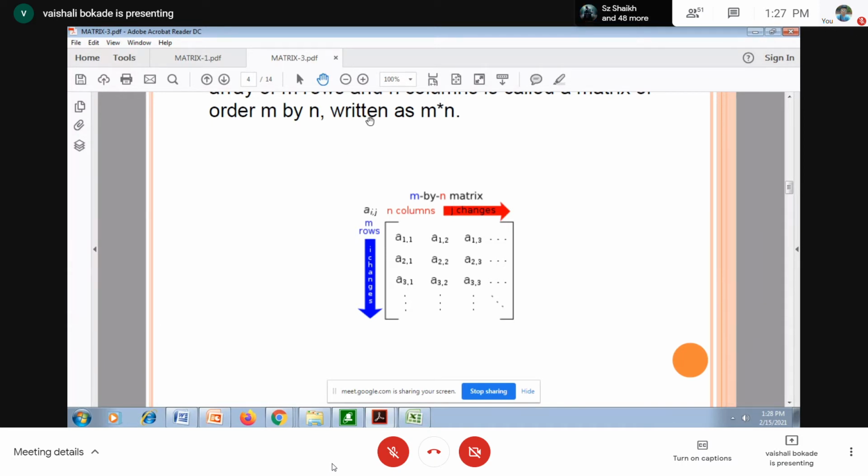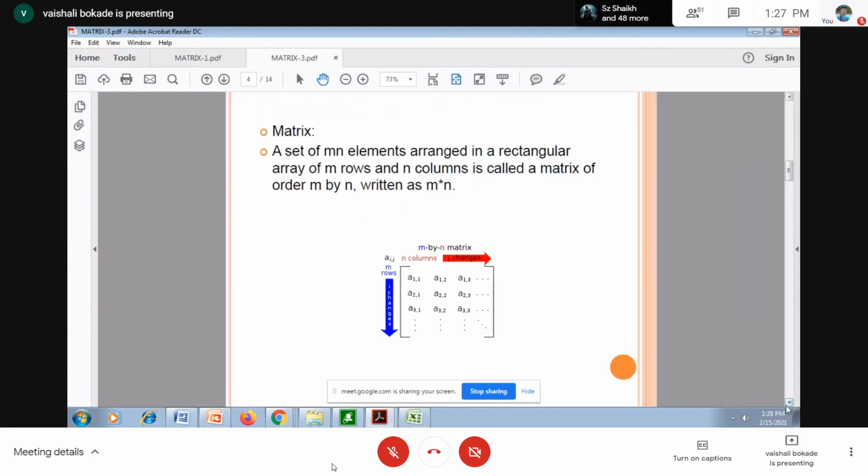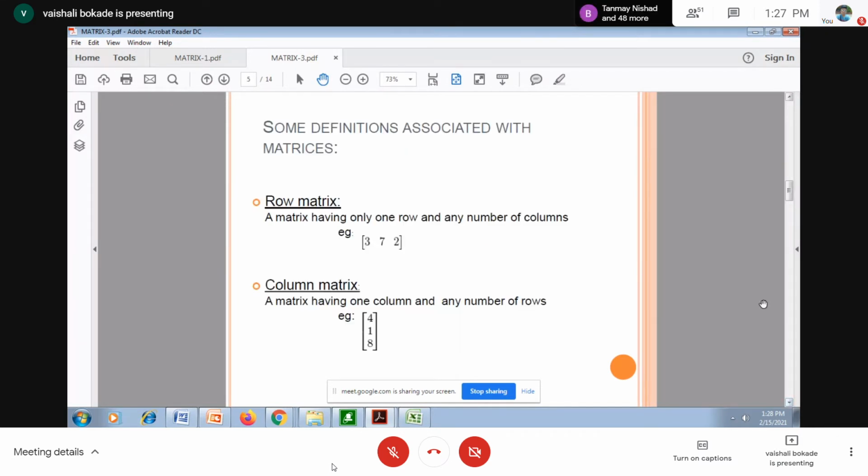Let us go further. Today we are just revising things. I have the row matrix and the column matrix. For a row matrix, I have only one row and may have any number of columns. For a column matrix, I have only one column and may have any number of rows. So that is how we have the row matrix and the column matrix.